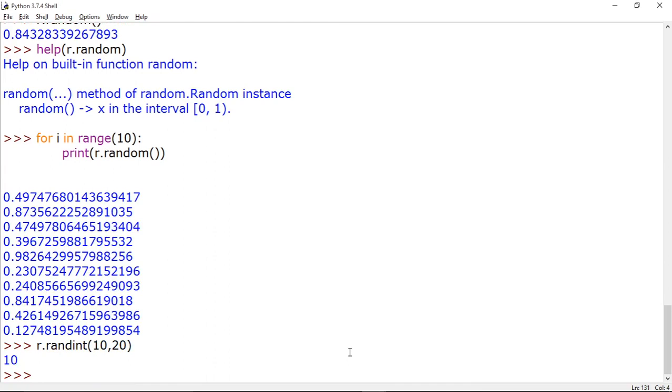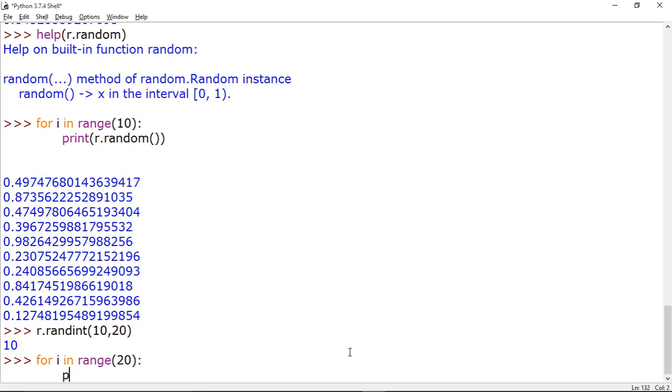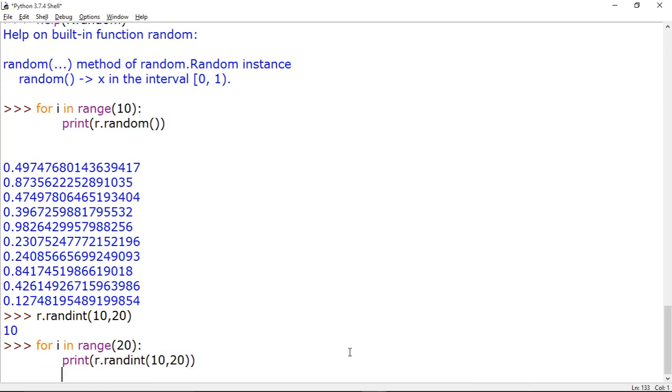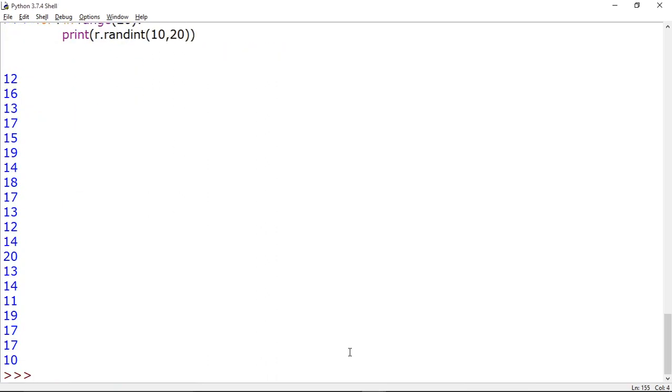Again, suppose we want to find 20 numbers between 10 and 20. So I will run a loop for i in range 20. That means I am going to print 20 numbers, and now I am printing r dot randint 10 comma 20. So now you can see that the program has printed 20 random numbers.